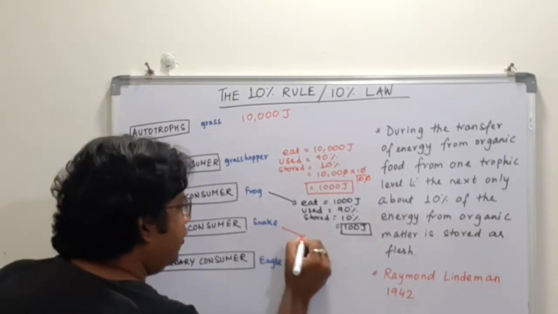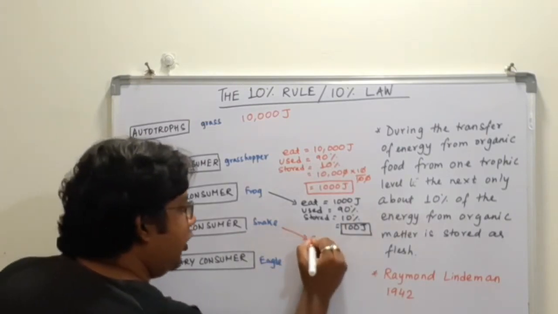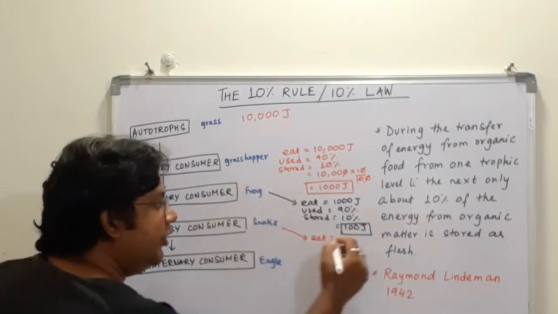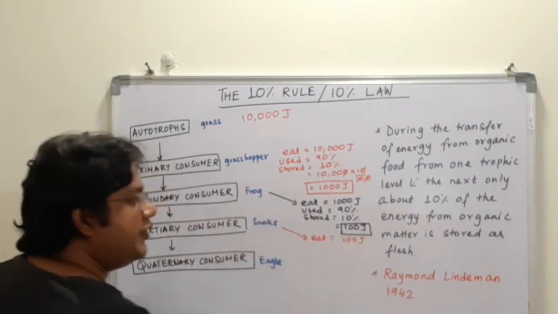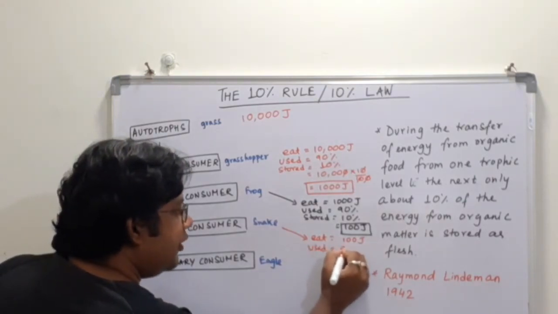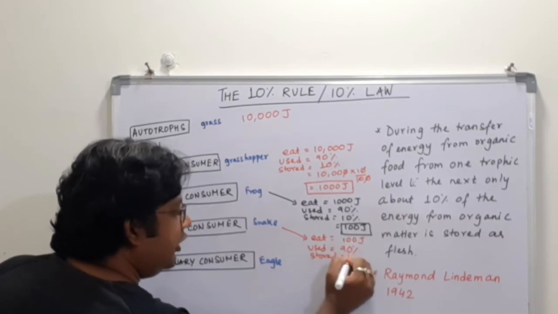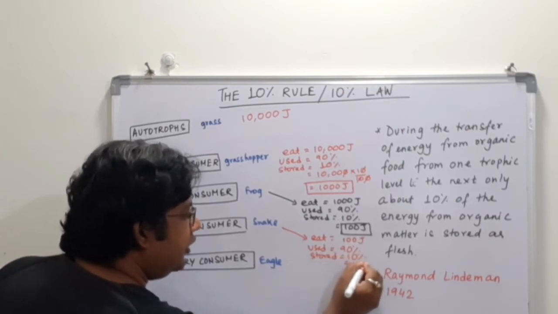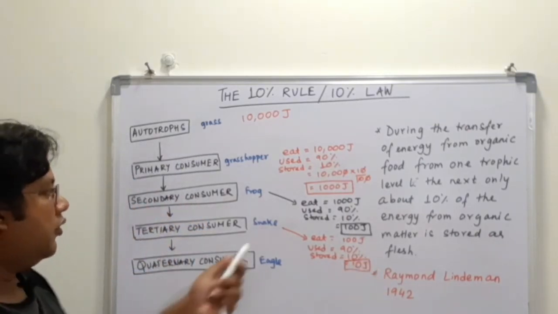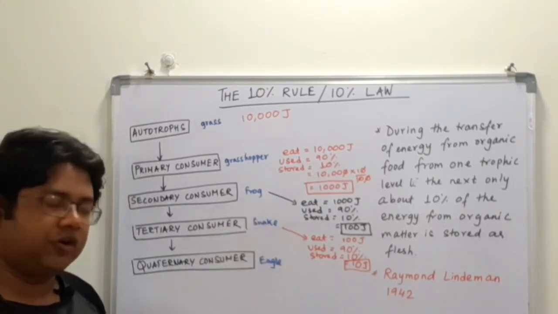Now if the frog is eaten up by the snake, how much energy will it get from the frog after eating? It will get 100 joules, because 100 joules of energy is now available. How much will be used up? 90%. What will be stored in the body of the snake? 10%, which is equal to 10 joules. So 10 joules of energy will be taken up by the snake once it eats the frog.